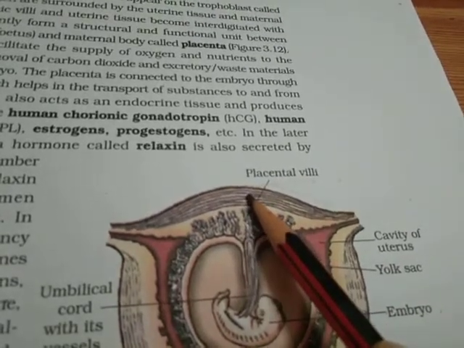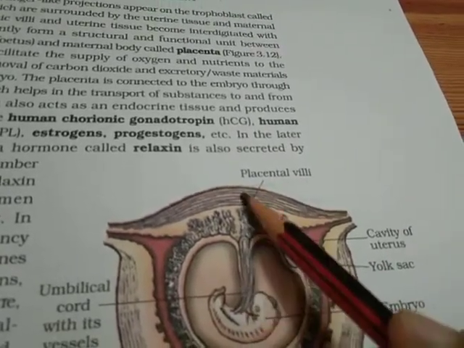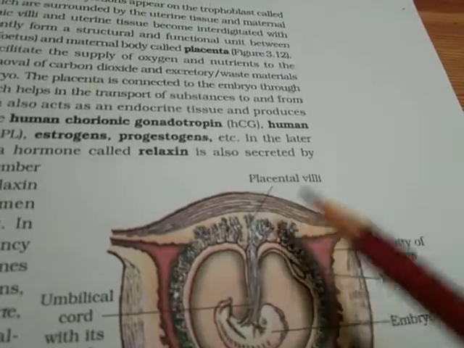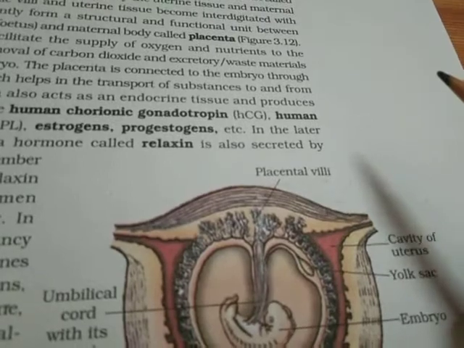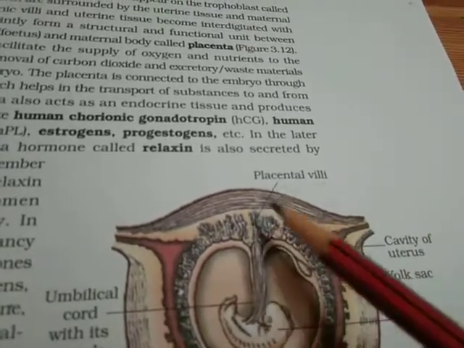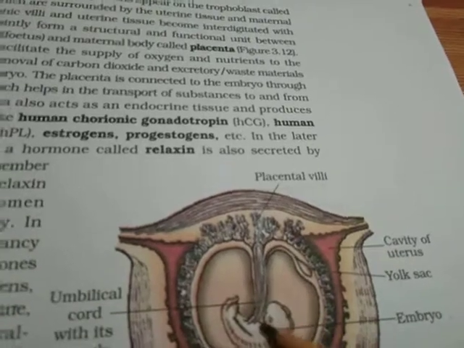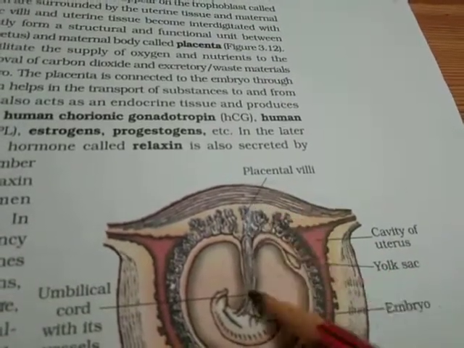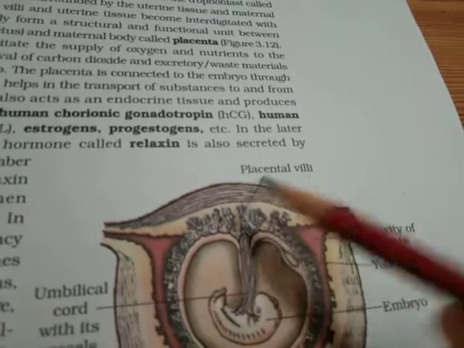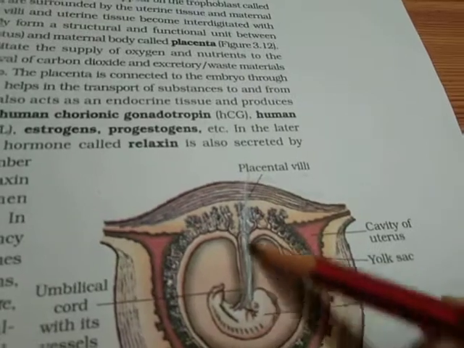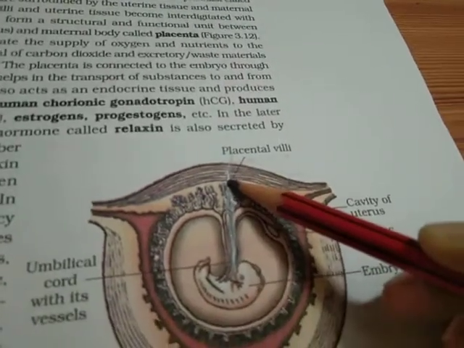with the endometrium to form a single cord which is responsible for the exchange of waste materials, important gases like carbon dioxide and oxygen, and all the nutrient material from the mother to the embryo and from the embryo to the mother. So this to and fro movement of the materials is done by this single cord which is formed by the placenta. Okay.